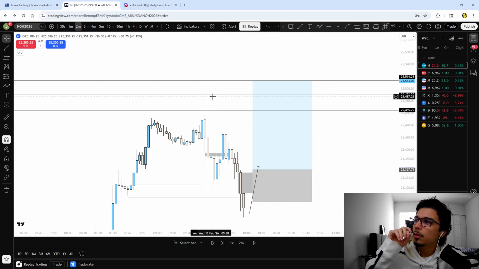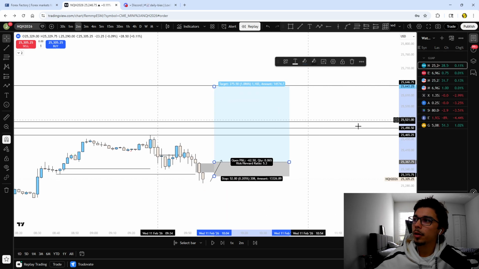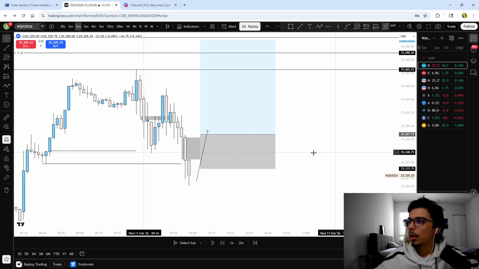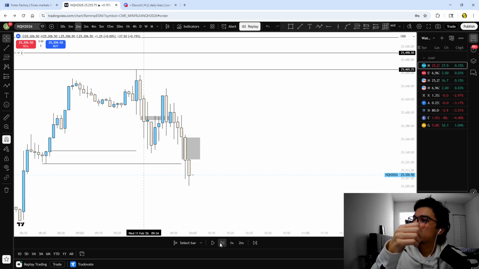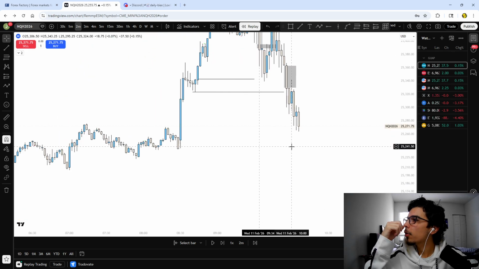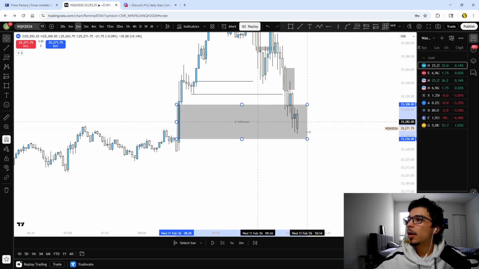Equal highs, okay, relatively equal highs on the hourly, unfilled gaps all the way up here if you really wanted to target that high, but I don't need that much, right? So I was looking for this. Did we end up getting it? No, and we continued farther and farther down, and after we inverse this 2-minute back to the downside, I was like, all right, I'm just getting off.